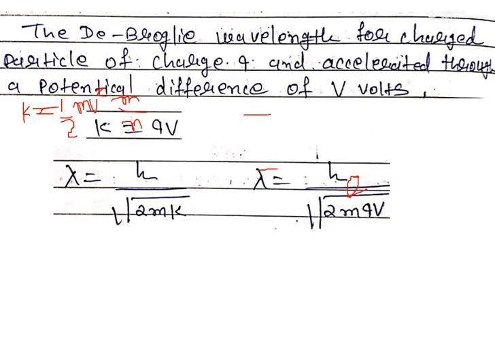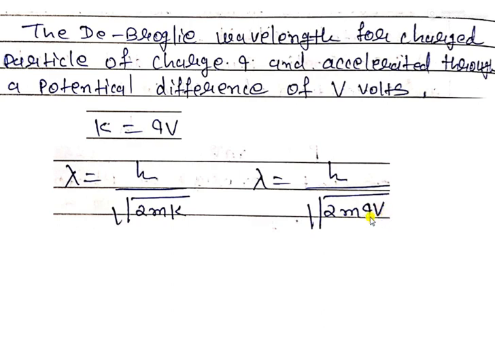Another equation is, if we consider a charged particle of charge q accelerating through a potential difference V. Instead of kinetic energy, we require qV, where q is the charge of the particle and V is the potential. Meaning if we accelerate an electron with the help of a potential difference, then the energy becomes qV. So the other formulation is lambda equal to h upon under root of 2mqV. So instead of K, we take q and V.